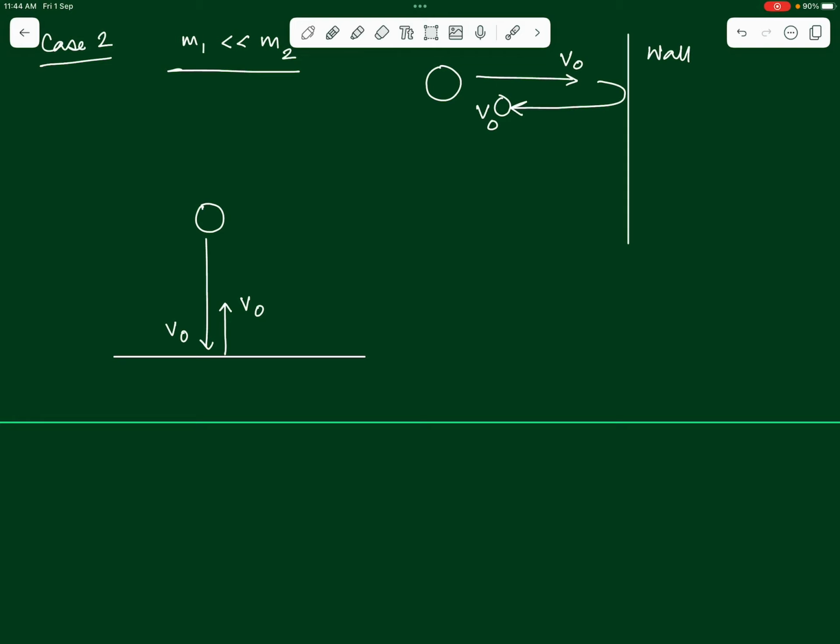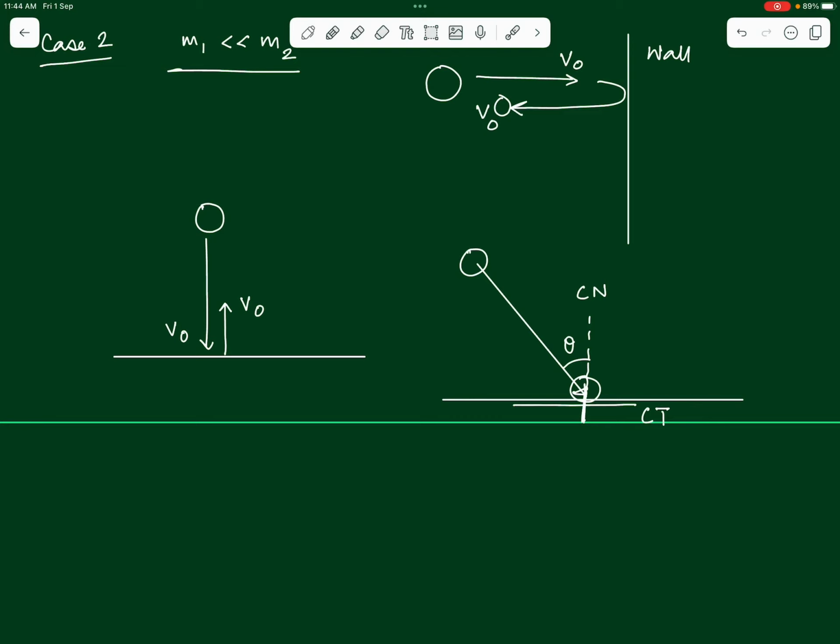What happens in case of oblique collision? Similar oblique collision would be like this. If this is the ground and a ball comes and hits the ground at an angle now, let us say it hits the ground making the velocity of the body making an angle theta with the vertical direction. Now, when this ball comes and hits the ground, do you understand that this will be the direction of common normal, the one which is perpendicular to the two bodies, the ball as well as the ground. So, this is the common normal, whereas along the ground this direction will be the common tangent, right.